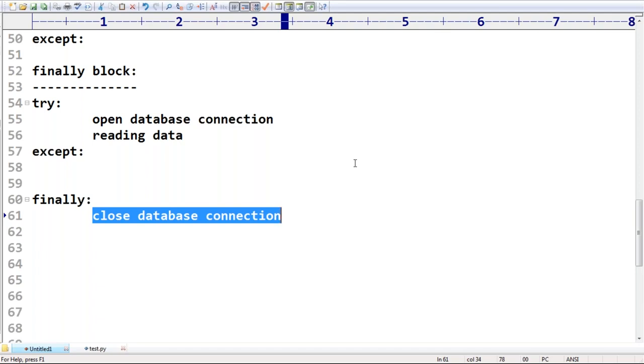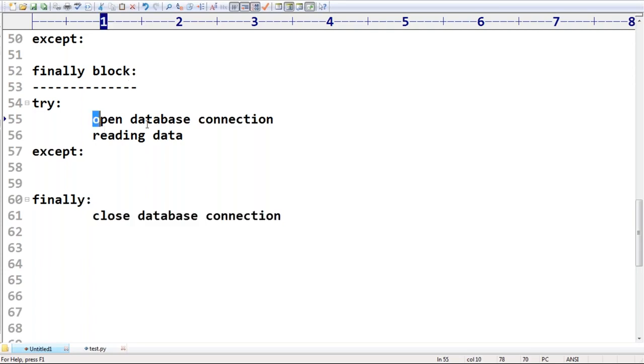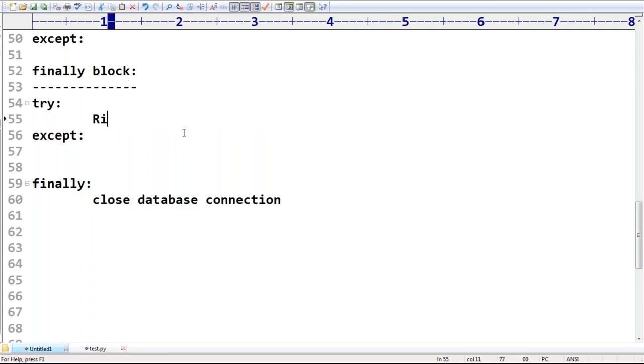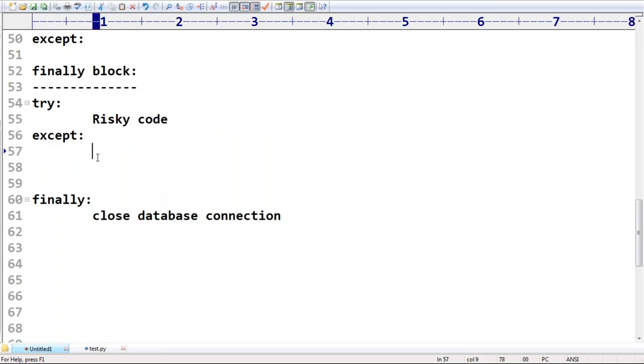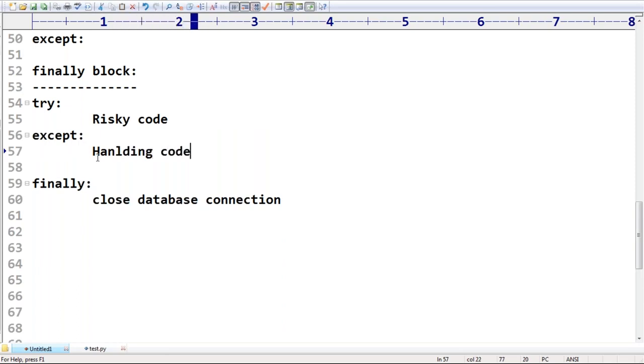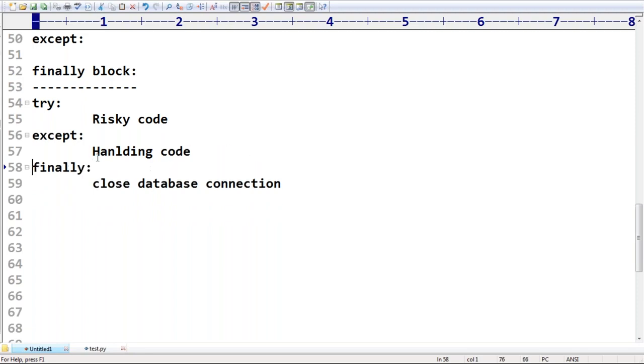Remember that. So inside the try block, which code do we have to take? Risky code we have to take. Correct or not? Inside the except block, what code do we have to take? Handling code. Next, inside the finally block, what code do we have to take? Cleanup code we have to take.